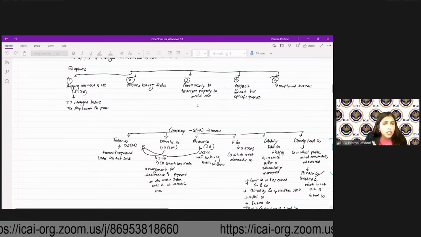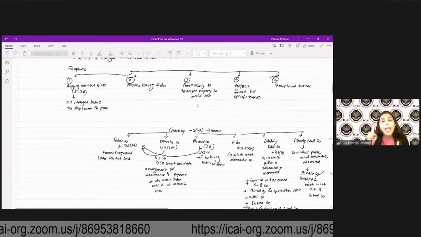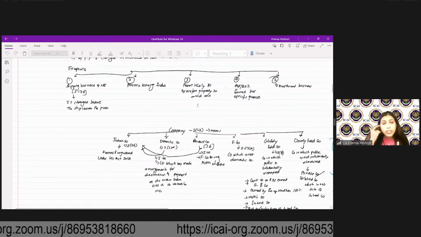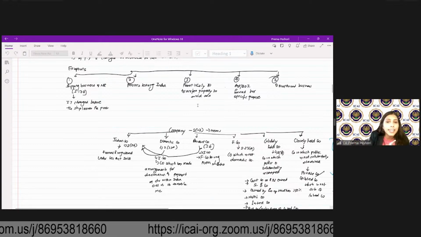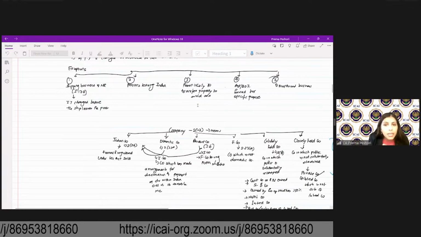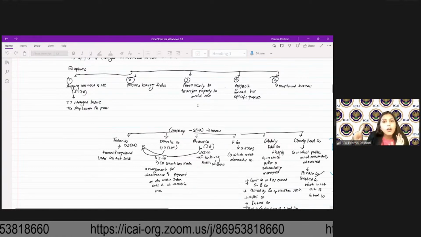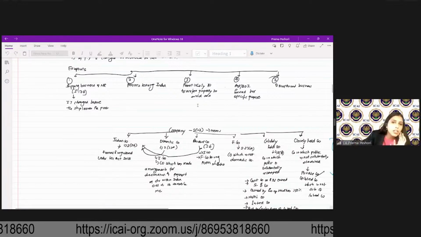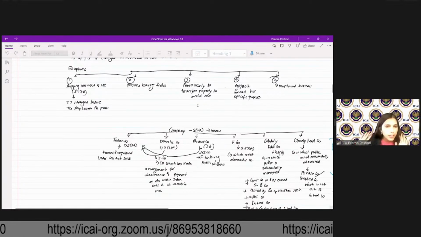Chapter VI-A deduction not allowed. What you can claim is employer contribution to NPS, which is 50,000, under 80CCD(2) for your employee. Deduction under 80JJAA for hiring the additional employees. Agniveer scheme, 80LA, those only you can claim. So only employer contribution to NPS under 80CCD(2), Agniveer scheme, employee deduction under 80JJAA, 80LA, only that will be allowed.